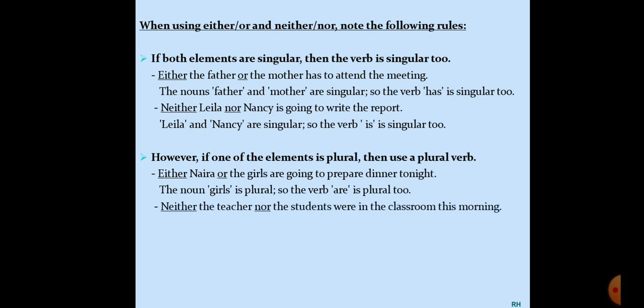Next, neither the teacher nor the students were in the classroom this morning. None of them were there in the class in the morning. So two of the choices, none of them were there. The first choice was the teacher, which is the singular one, and nor the students is the plural one. So one element is plural, so we are using were and not are. "Neither the teacher nor the students are in the classroom" won't come. Were will come. Was won't come. "Neither the teacher nor the student was in the classroom" is wrong English. One of the elements is plural, so we will use a plural verb. Were is plural too.